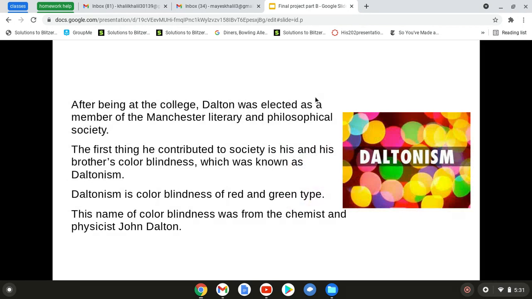After being at the college, Dalton was elected as a member of the Manchester Literary and Philosophical Society.